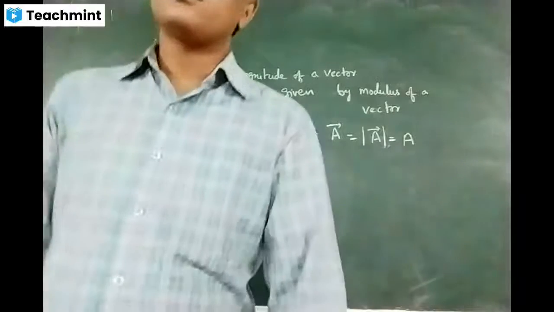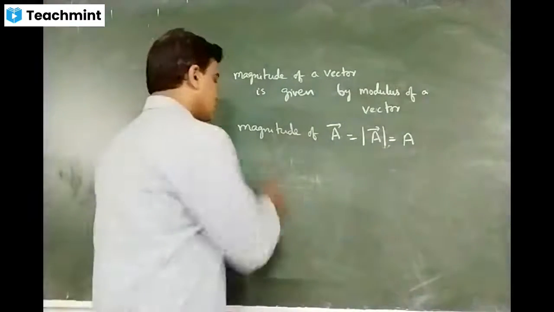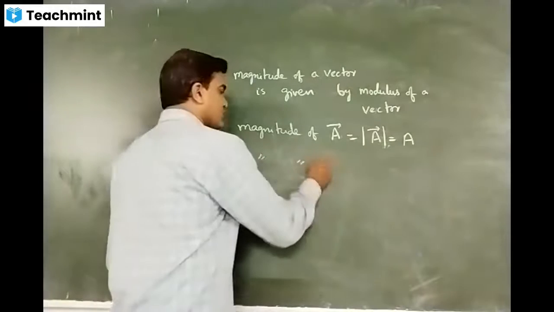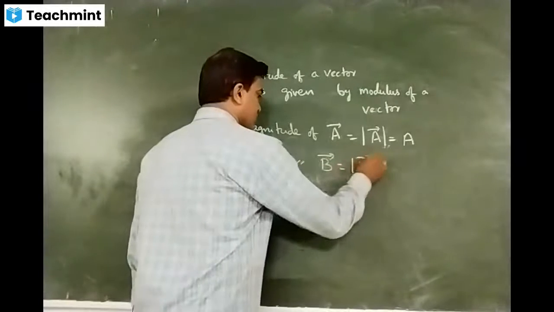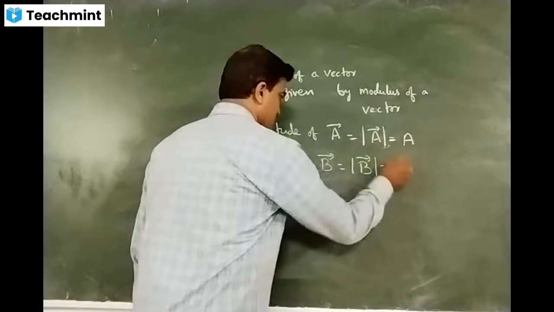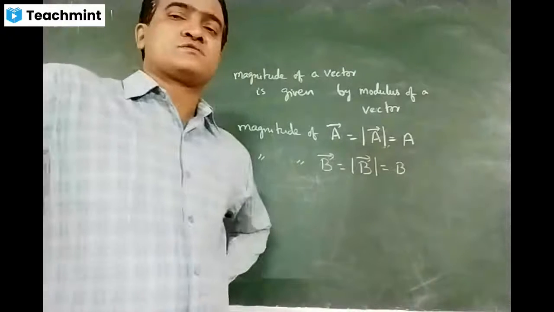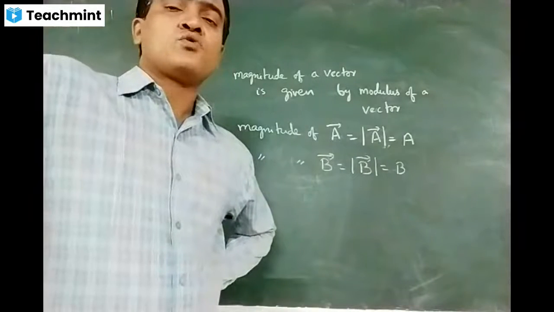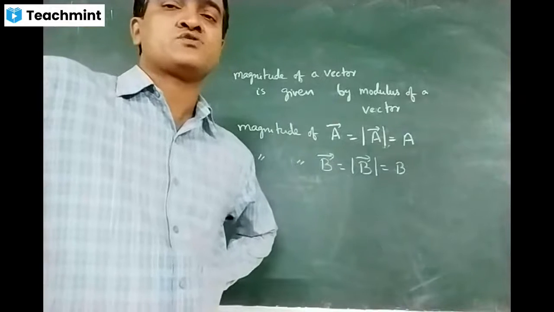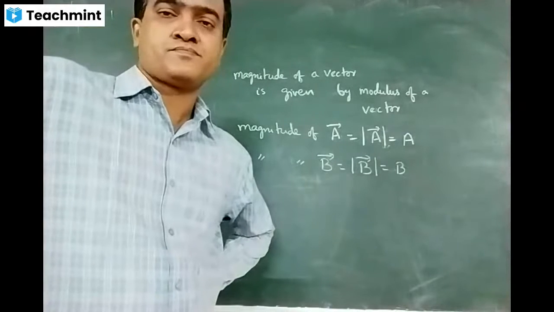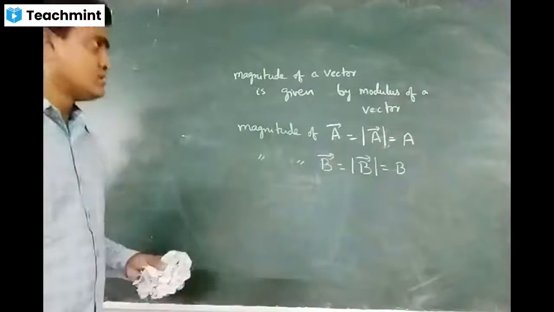Right? If I want to find out magnitude of vector B, then how to write? Magnitude of B bar is equal to modulus of B bar. This is equal to B. So this is about equal vectors. Remember, in equal vectors, two vectors have same magnitude, same direction, and they should be of same physical quantity.